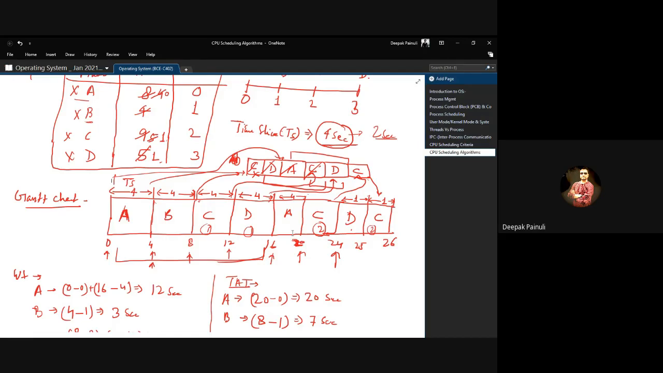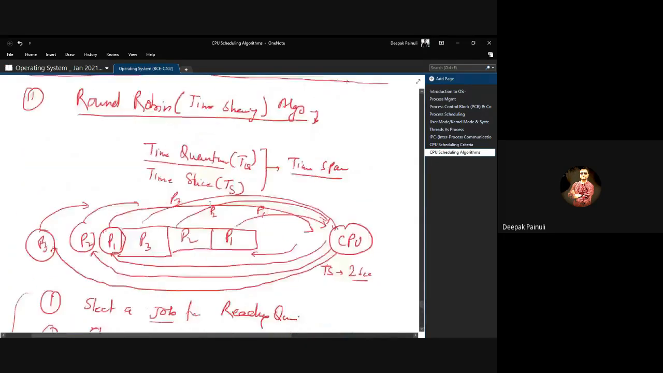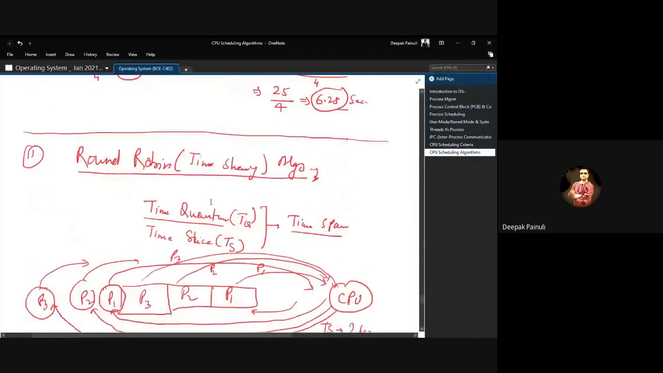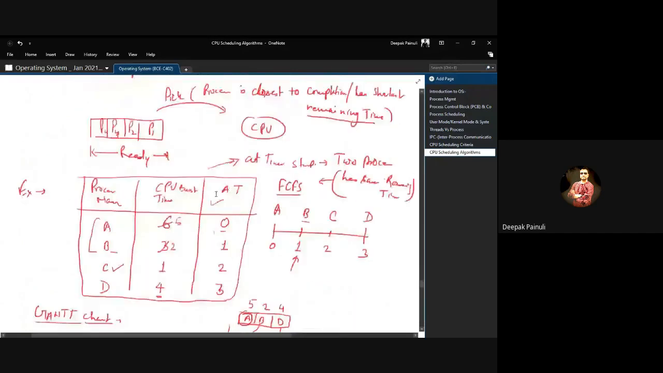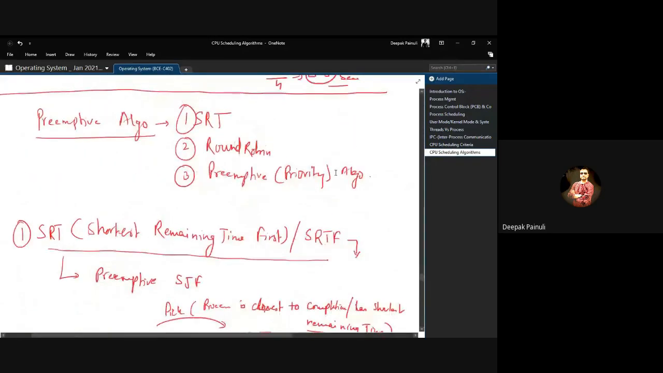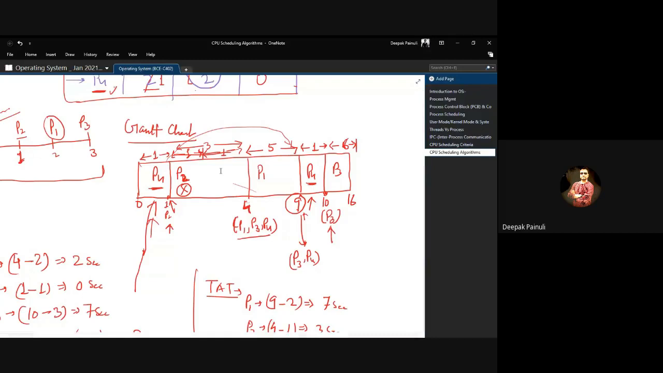So round robin is totally time sharing based, meaning you are sharing your CPU for a constant interval of time among every process in the system. So we just understood two algorithms, SRT and round robin, which are preemptive in nature, right? And we already discussed the preemptive version of the priority algorithm yesterday. So these are all the scheduling algorithms we need to study, and we just completed them.